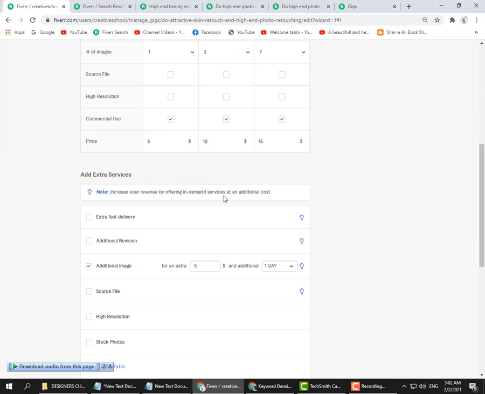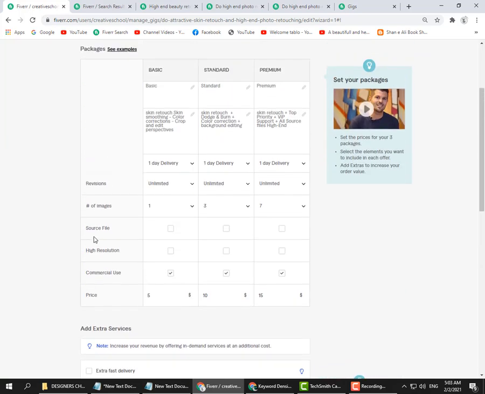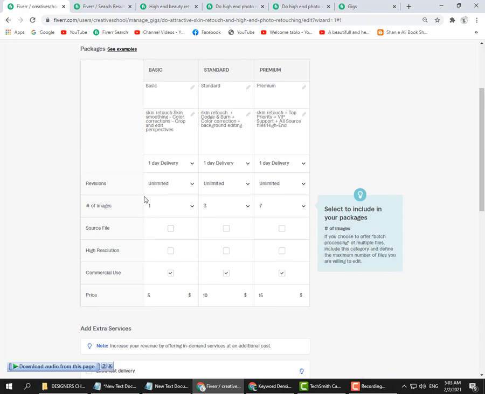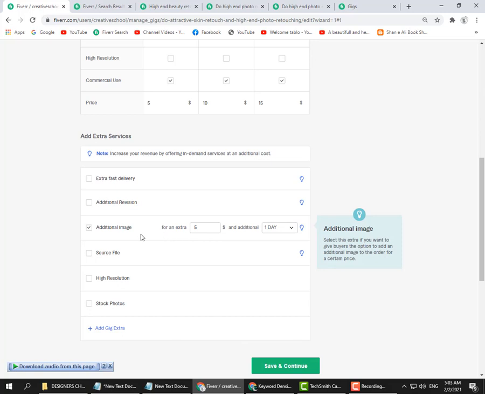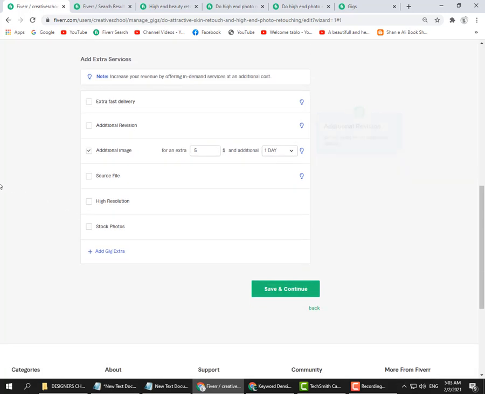Then add extra services. If you want to give extra services, for example, if a client wants 2 images, then he can use my additional image price. I will provide an extra additional image for $1, and I will not provide the source file.